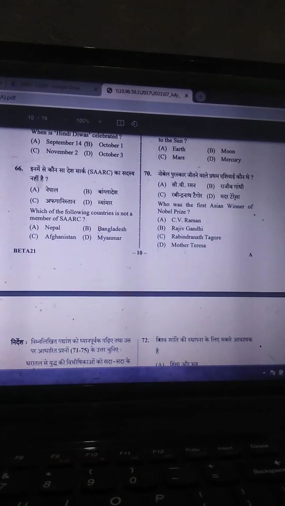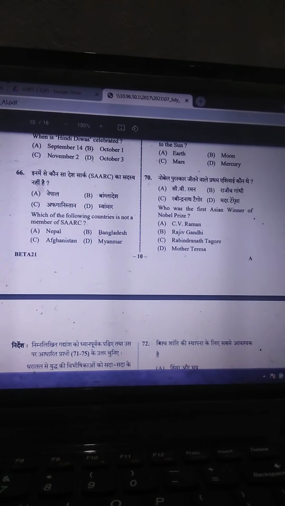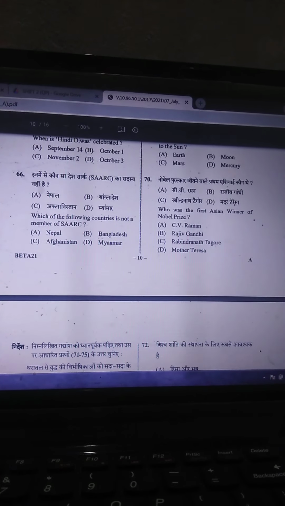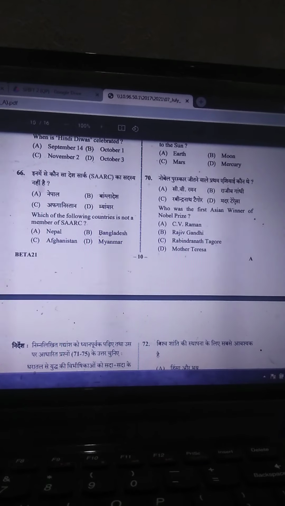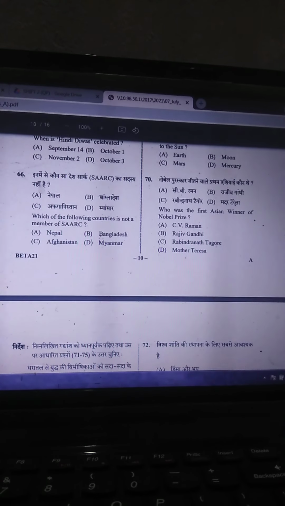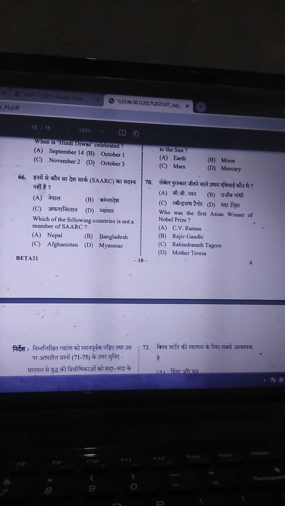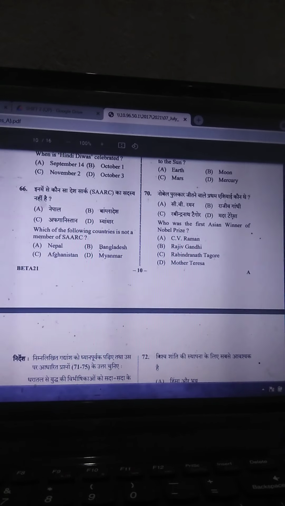Who was the first Asian winner of the Nobel Prize? First Asian winner of Nobel Prize. So Rabindranath Tagore. Then which of the following countries is not a member of SAARC? So Myanmar is not a member of SAARC. Nepal, Bangladesh, Bhutan, Afghanistan, and other neighboring countries are